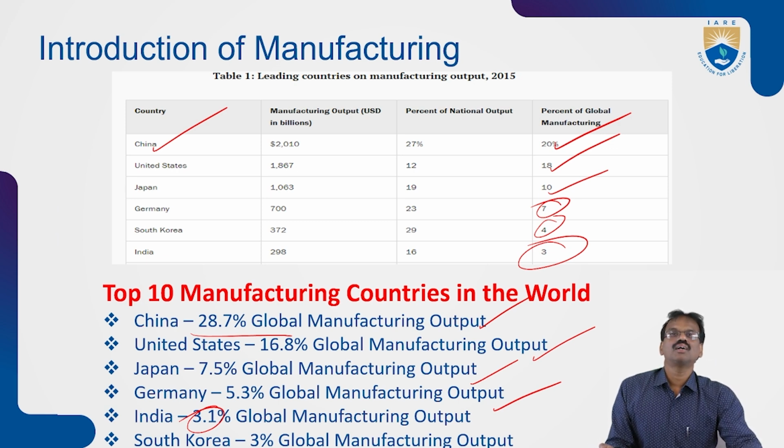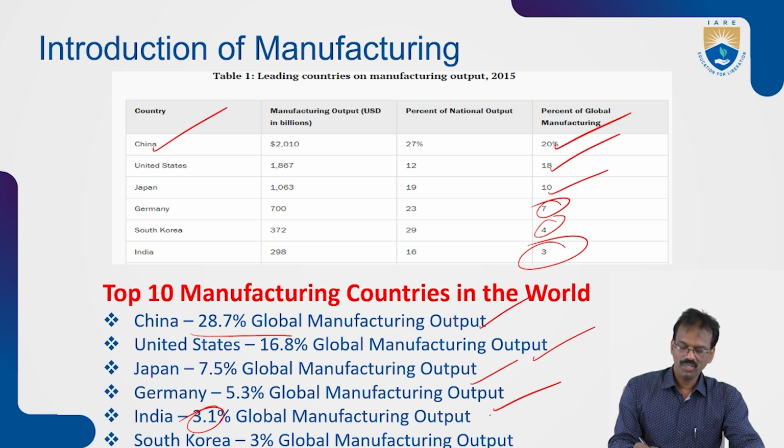Population wise we are greater than China, but in manufacturing output China is very high compared to India. China is 28.7, India is only 3.1.